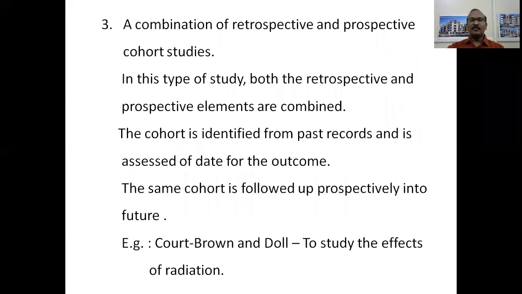The cohort is identified from the past records, just like in a retrospective cohort study, and is assessed for the outcome. And from the particular date, it is followed into the future. That is, a prospective component is added. So the same cohort is followed prospectively into the future. The typical example is Coates, Brown and Dahl's study of the effects of radiation.